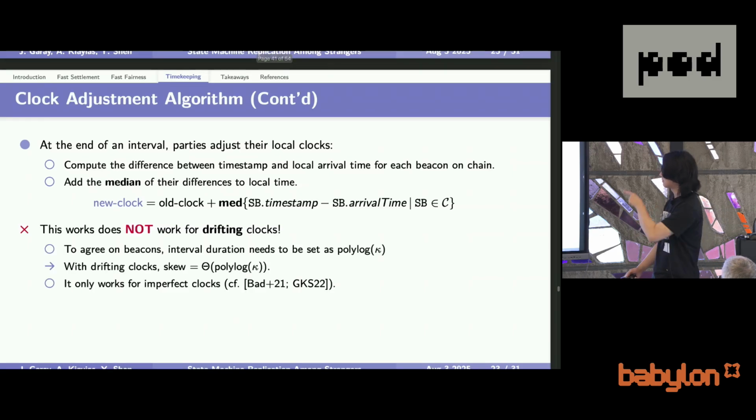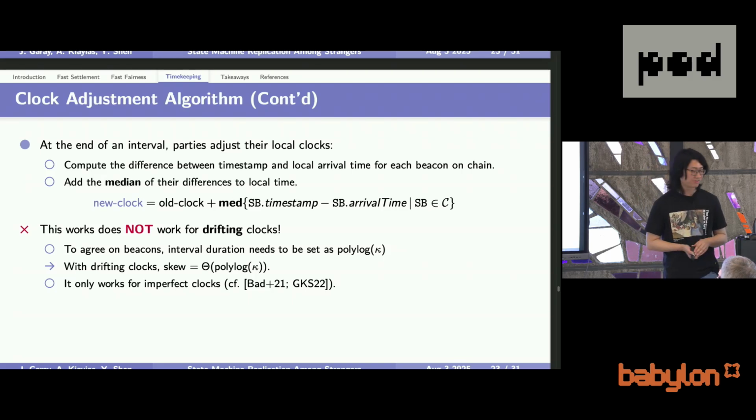But the problem is that this only works for loosely synchronized local clocks, but does not work for drifting clocks. The reason is how long is the interval over which we can do this kind of clock adjustment? In the single chain case, we have to do it for polylog kappa rounds.